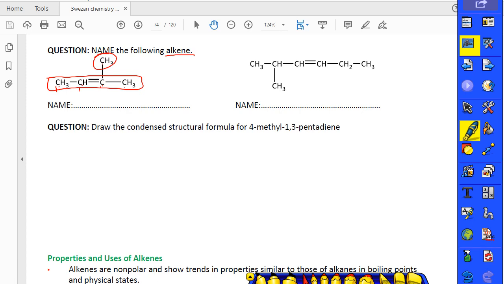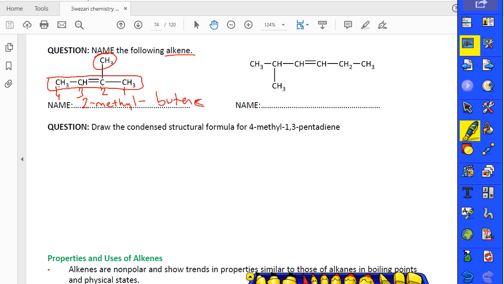If the double bond is in the center, as I told you before, first check the double bond. If it's center, if there is no difference, you can check secondly what? Alkyl group. Alkyl group is close to where? Right side. So you can start numbering from the right side. 1, 2, 3, 4. So if you start from here, the second carbon we have what? 2-methyl. And you have to tell that this is butene, isn't it?